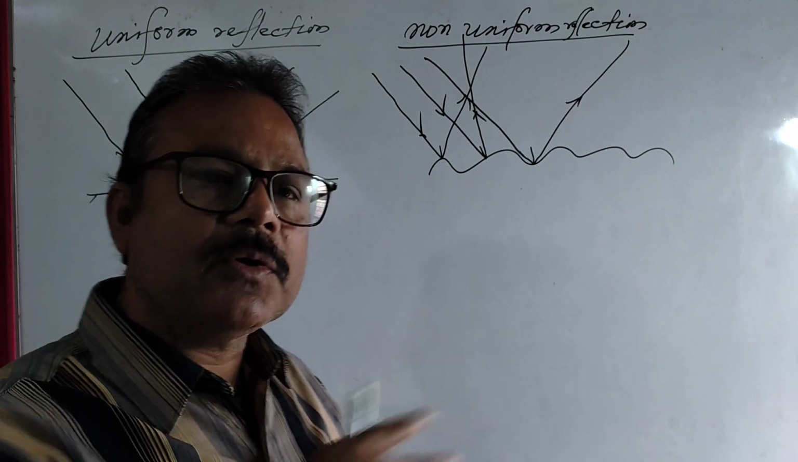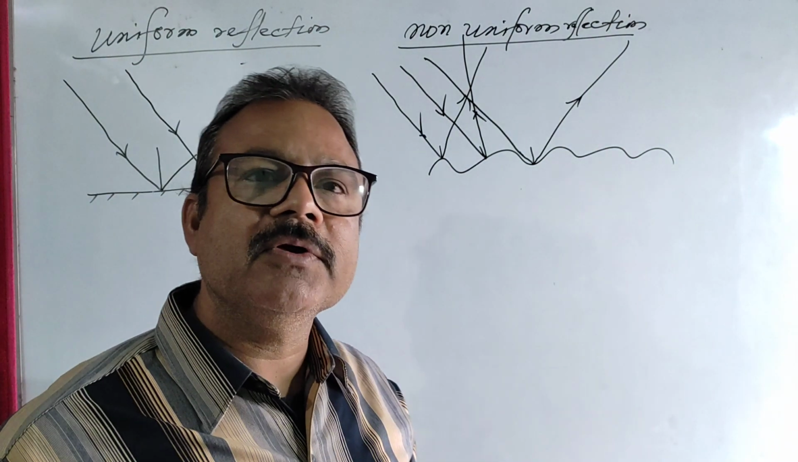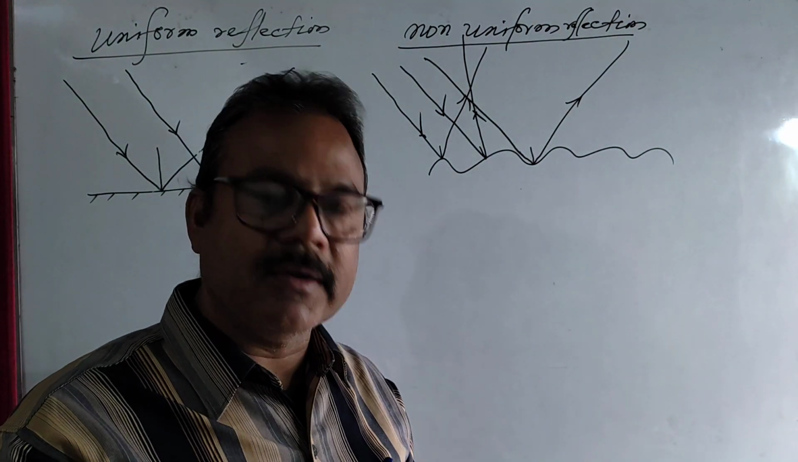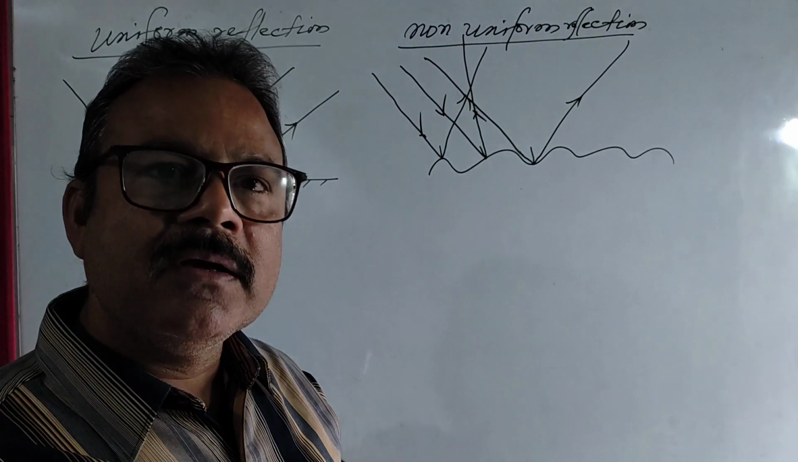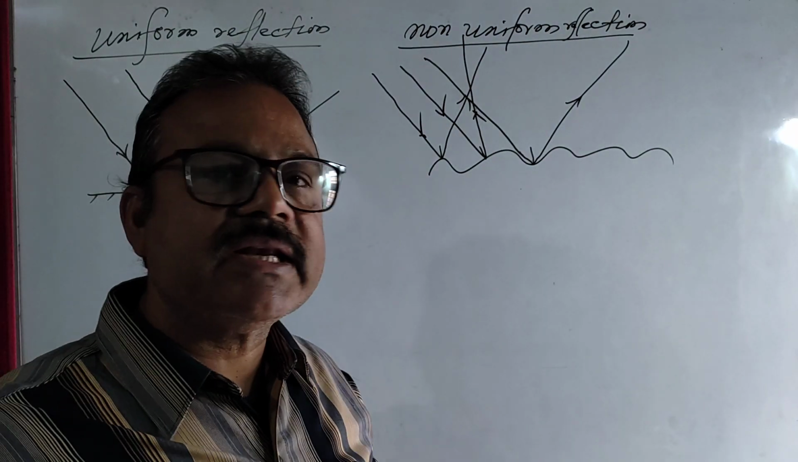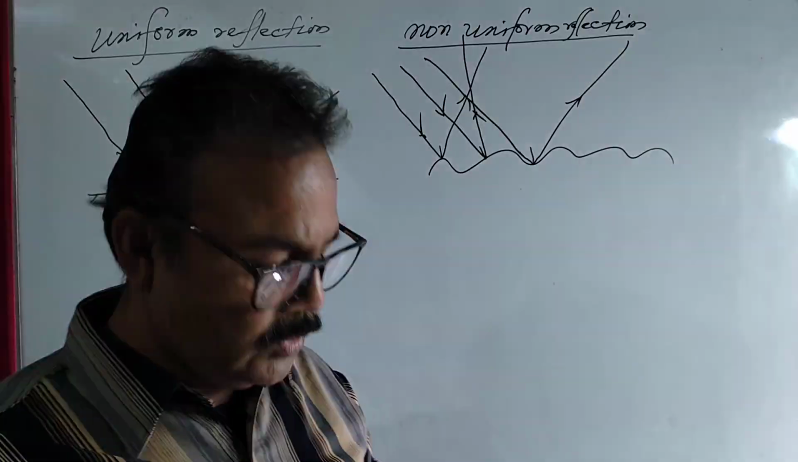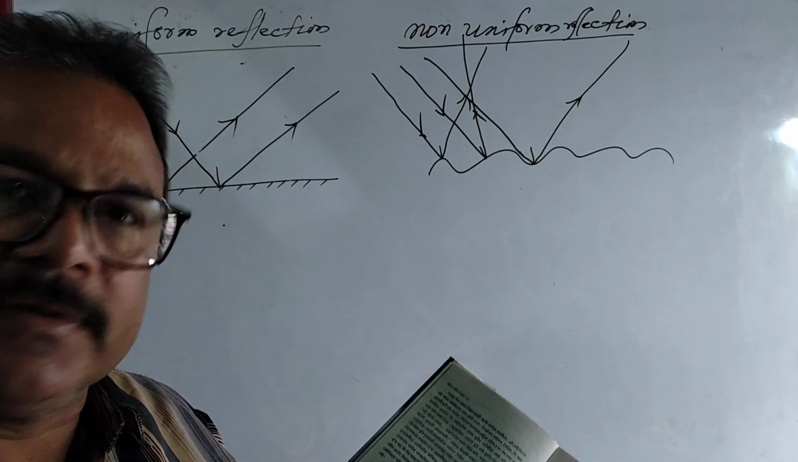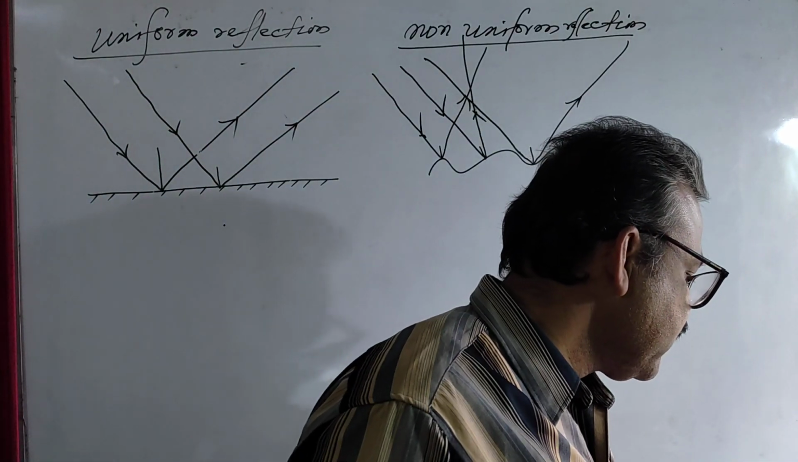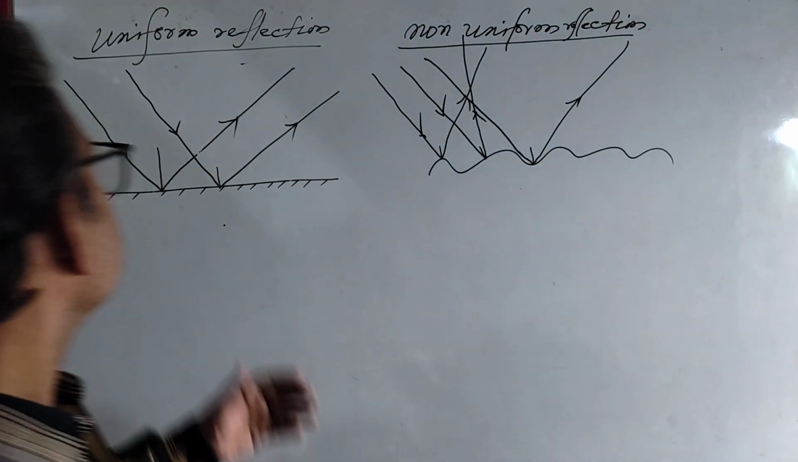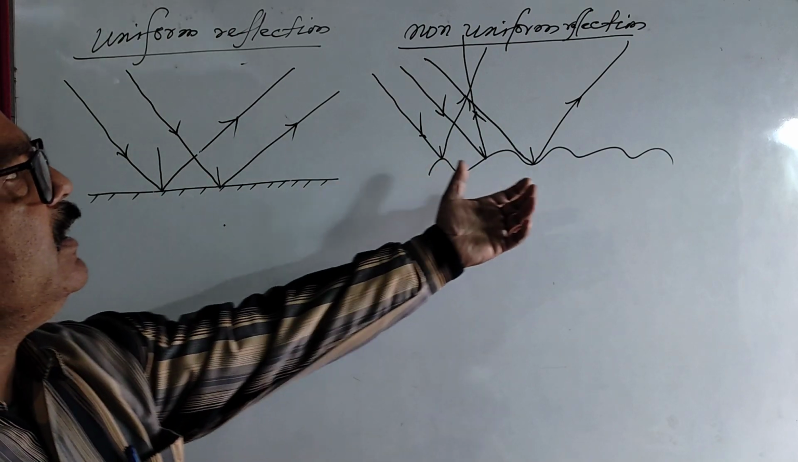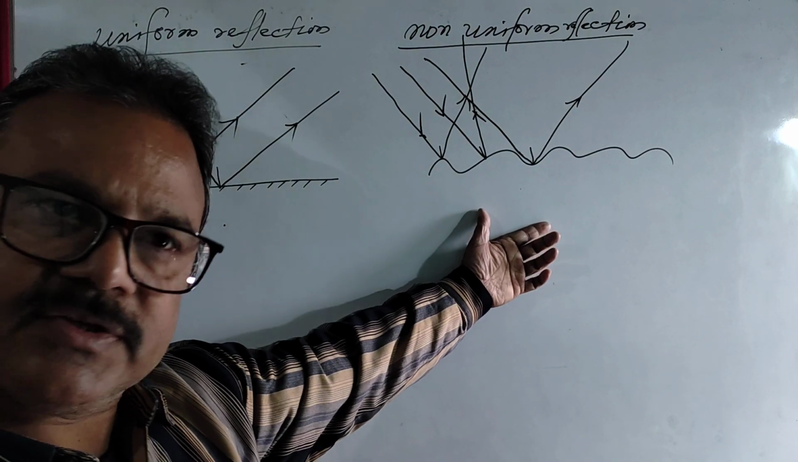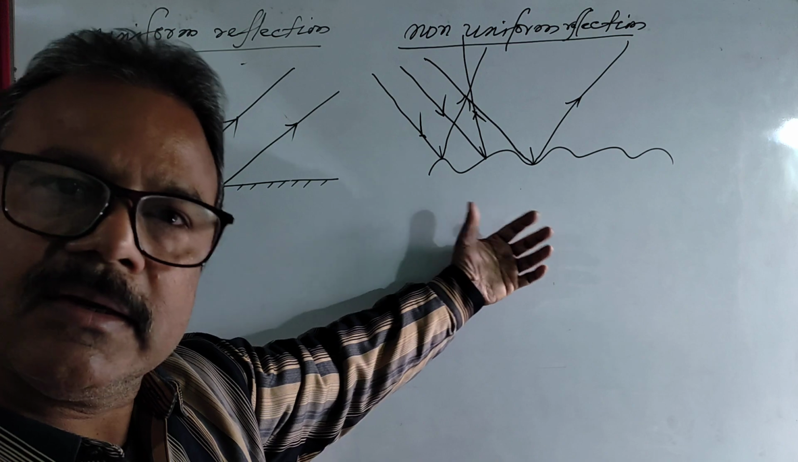The light which is falling on this particular page, after reflection, is scattered almost in all the directions. So the words are visible from all the directions. Okay, is it clear? So these are the two different types of reflection, that is uniform reflection and non-uniform reflection. Okay, clear?